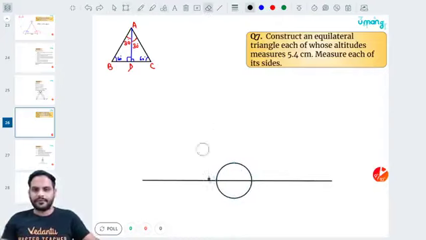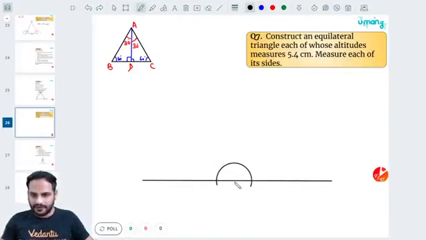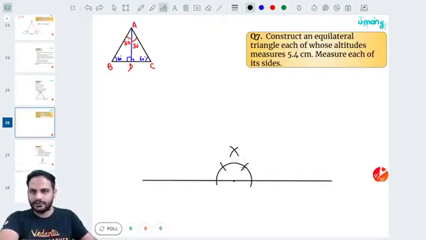Okay, I have kept the tip of my compass somewhere over here. Let's say this is my point O. Okay, so if I keep the tip of the compass over here, the first cut is going to be 60. The second cut is going to be 120, and if I draw one more intersection point at the top, the bisector of these two will be equal to 90 degrees. So this will be my altitude to this line.